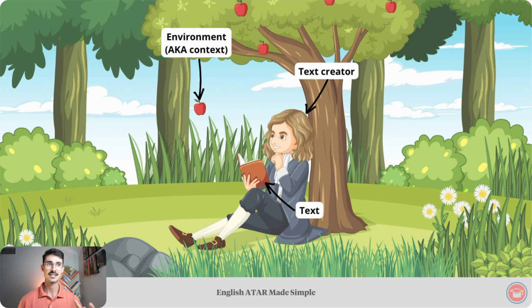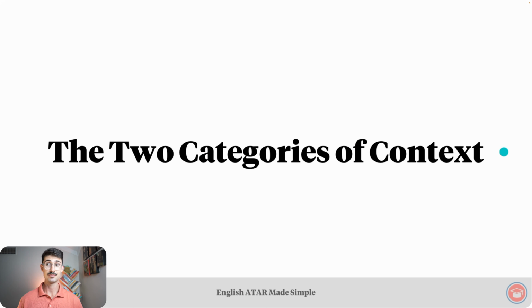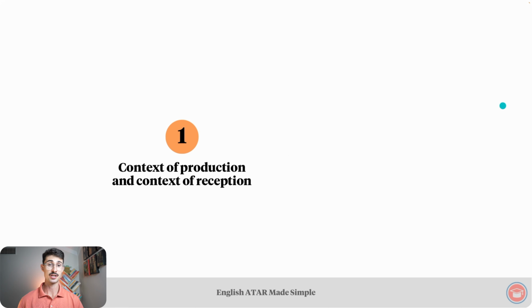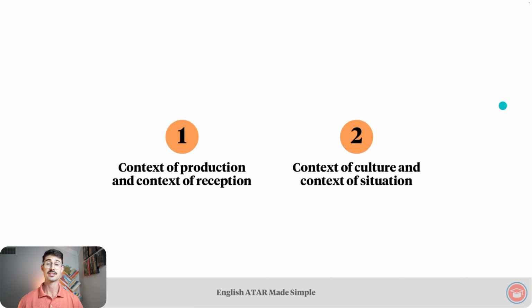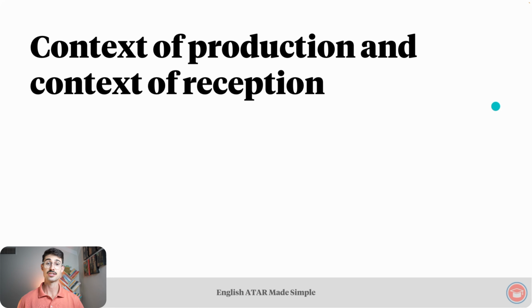Newton's context influenced his production of this text, the Principia. And that leads us to the two categories of context. Our first one, context of production and context of reception. Our second category is context of culture and context of situation. Starting with context of production and context of reception, in short, COP and COR.